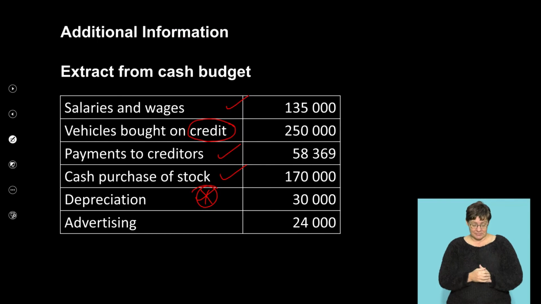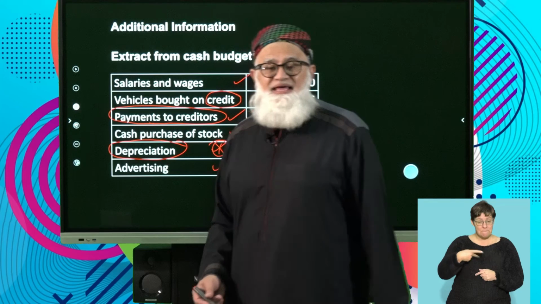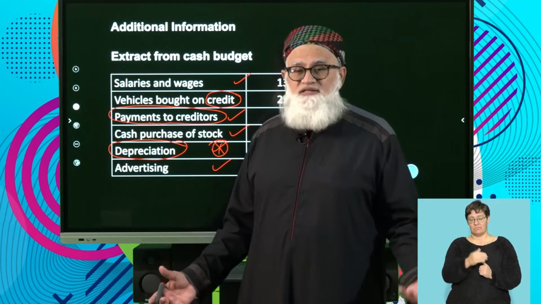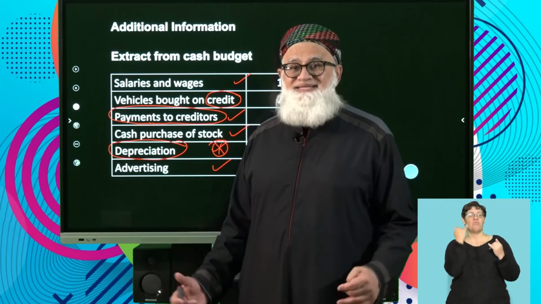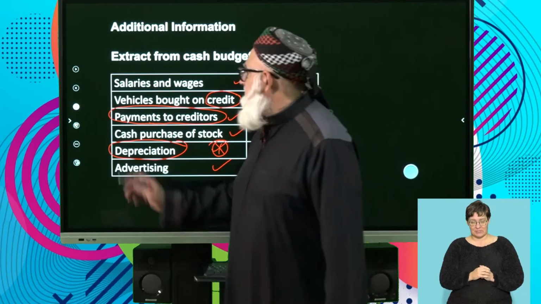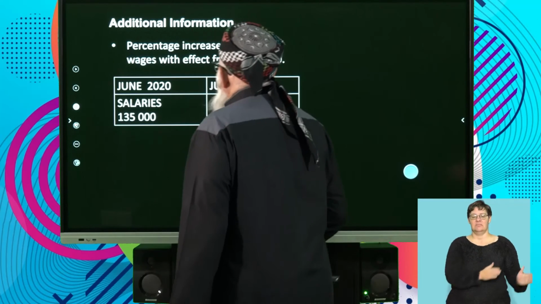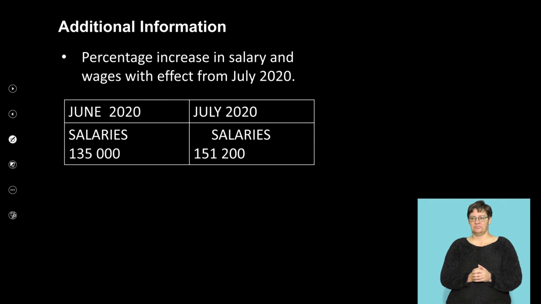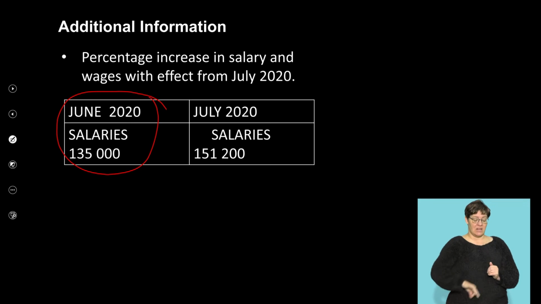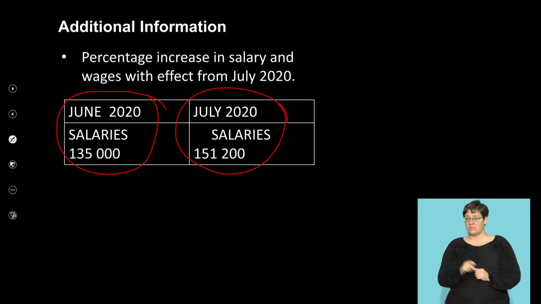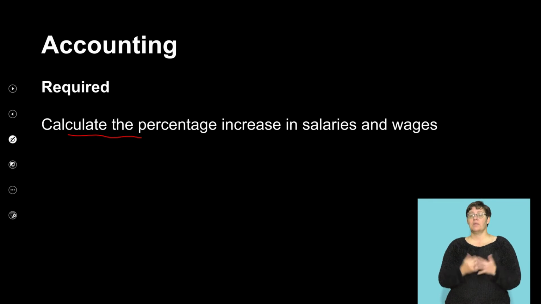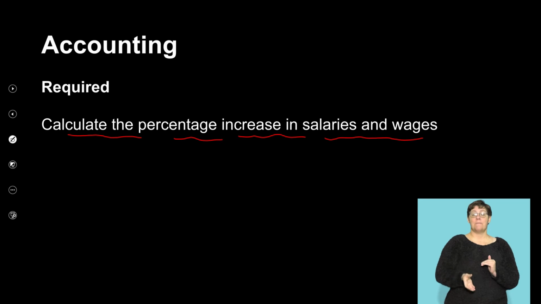So we've identified payments to creditors as 1 and depreciation is the next one. Advertising, yes. If it was paid for, it would appear in my cash budget. Okay, so I've identified the 2 items that were incorrectly placed in my cash budget. The question says, your June salary was 135,000, your July salary was 151,200, right? The question says here, calculate the percentage increase in salaries and wages.